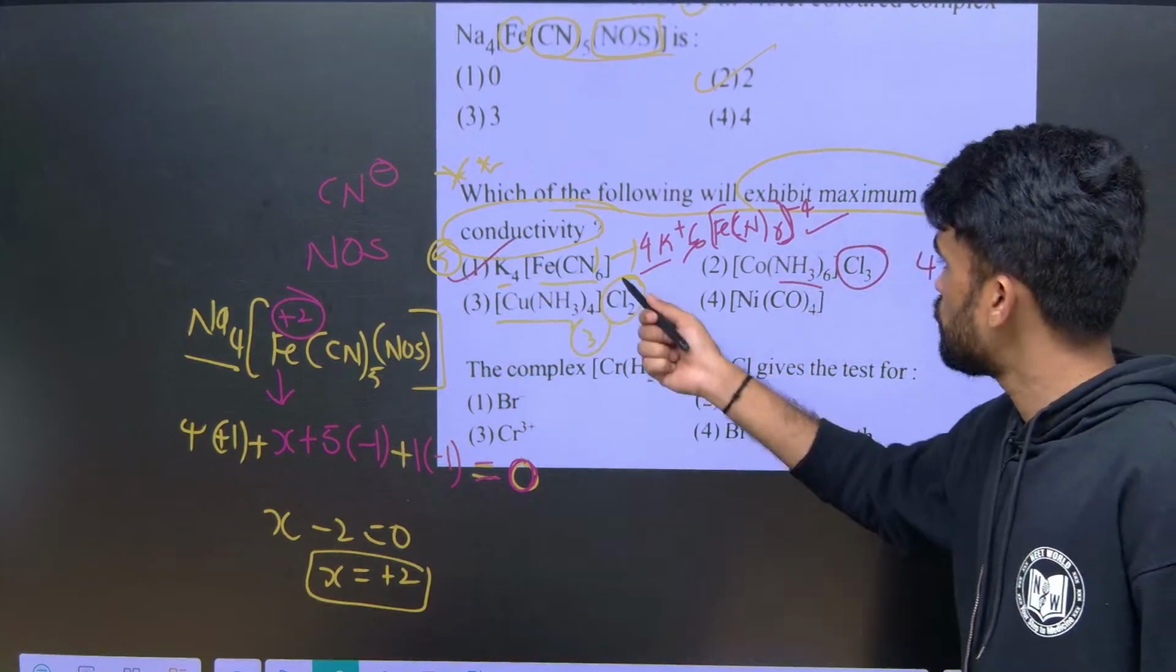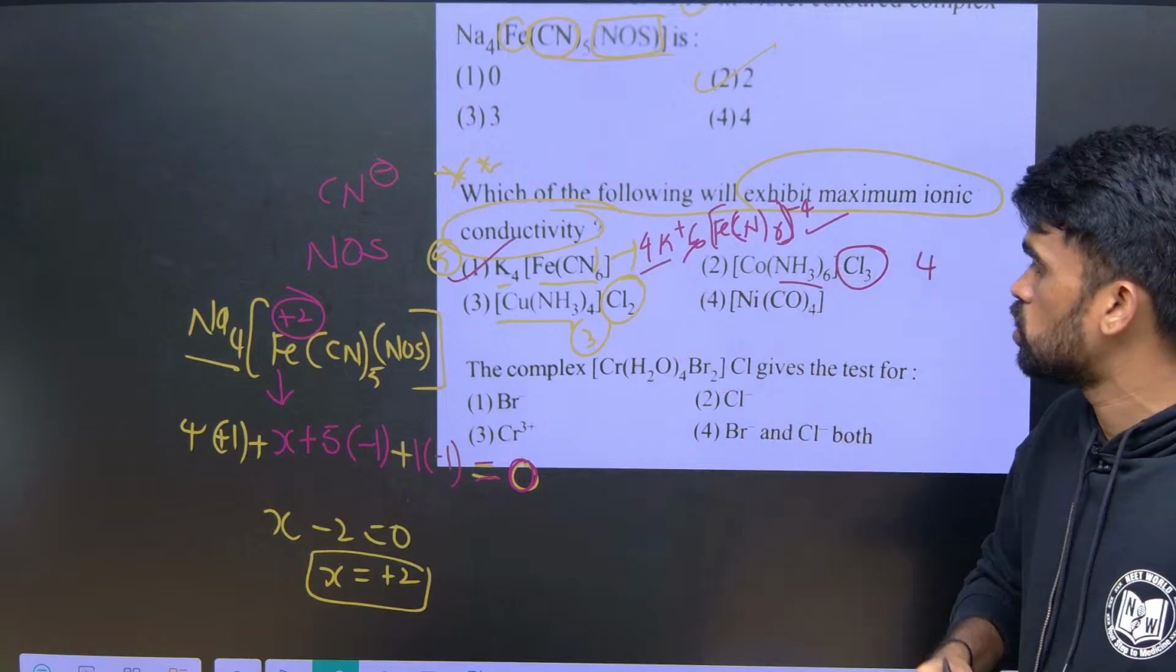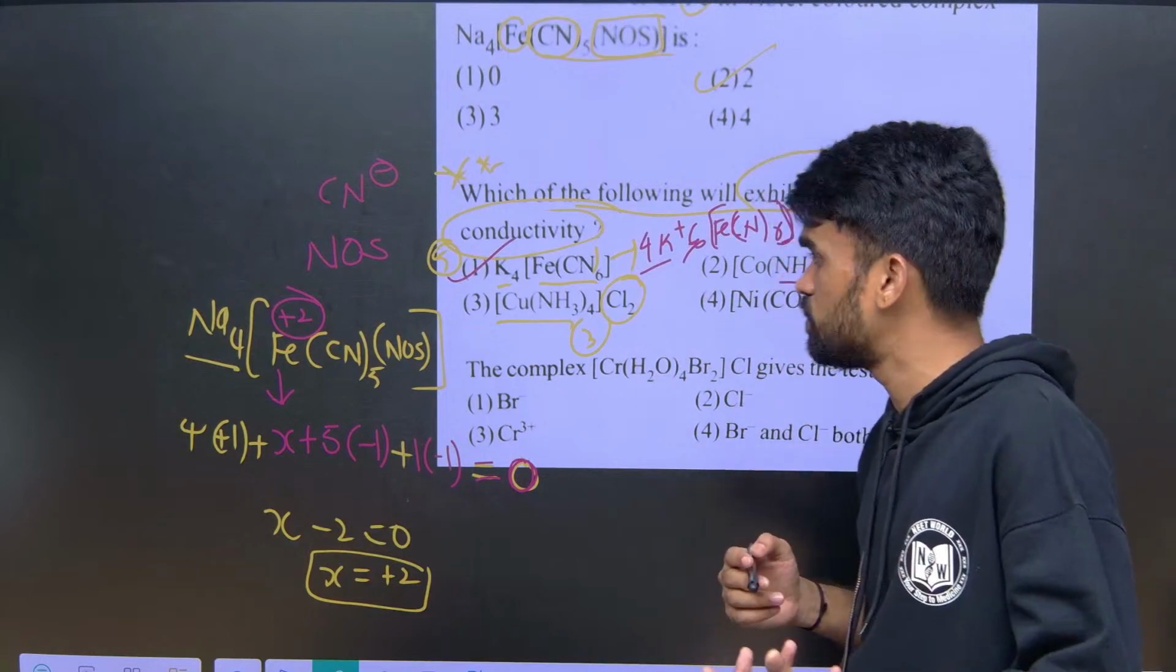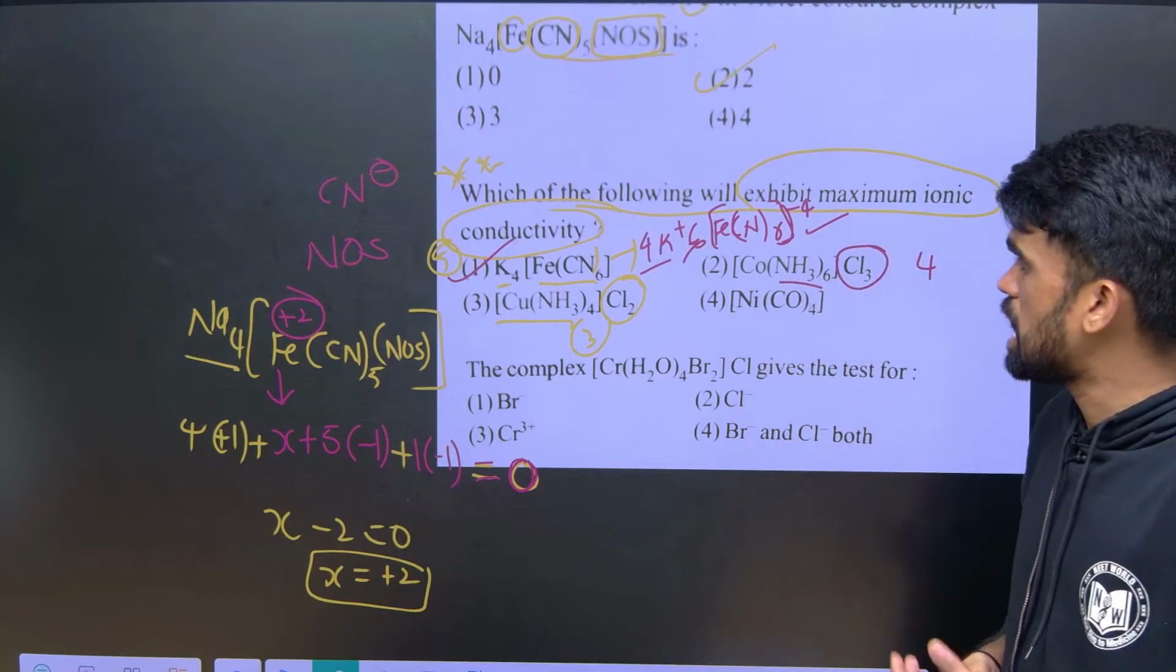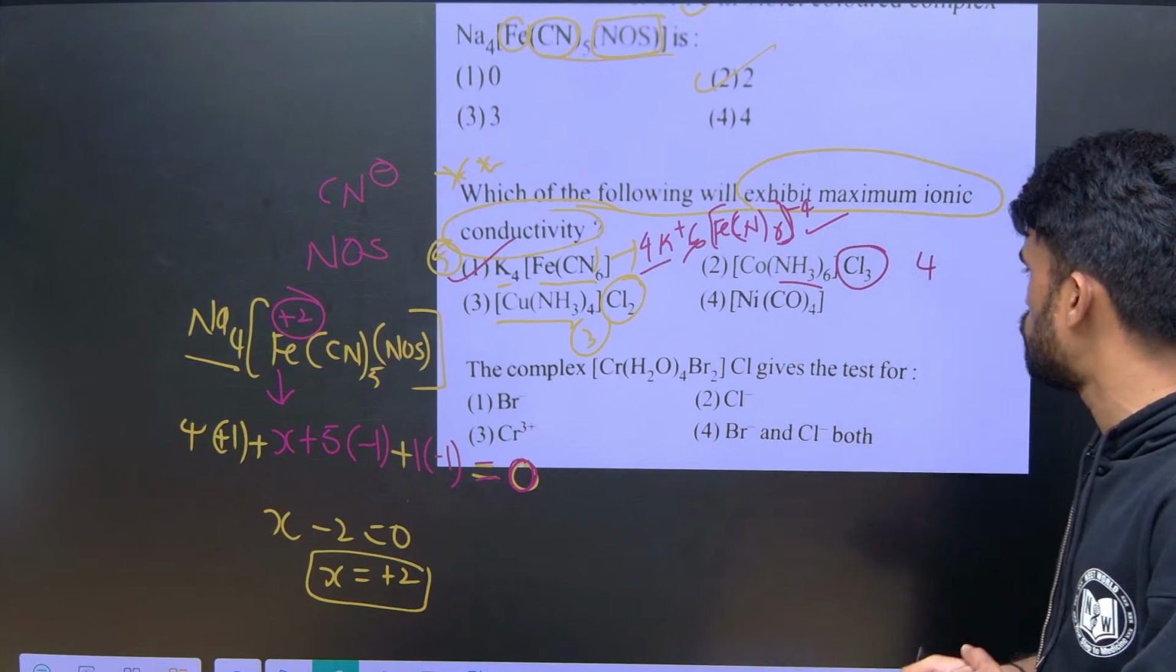Like that, we can even arrange them in order. The more the number of ions, the more the conductivity. Then 1, 2, 3, 4 is the answer. So 1 has maximum conductivity, right? I hope it is clear.